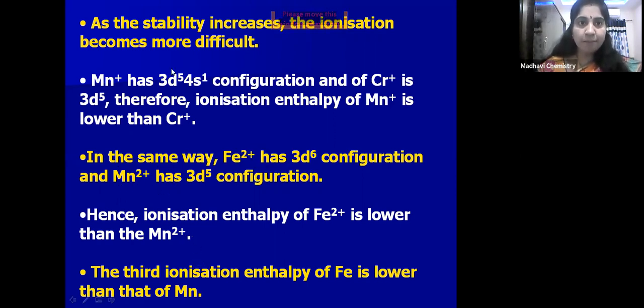Is it clear, children? The stability increases, the ionization becomes more difficult. Already 3d5 is a stable configuration, a half-filled configuration. So that's why ionization for Mn2+ will be difficult. So the third ionization enthalpy of Fe is lower than that of Mn.